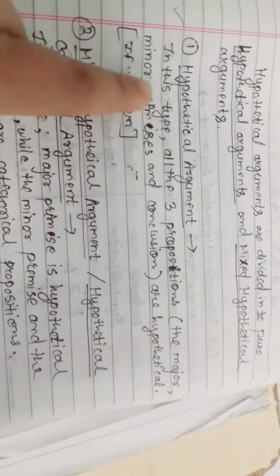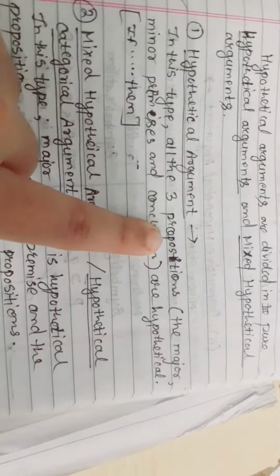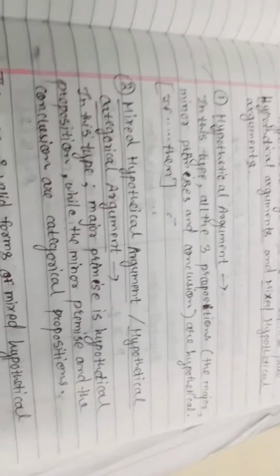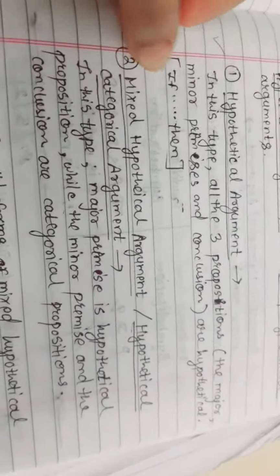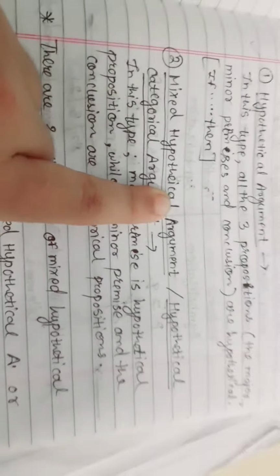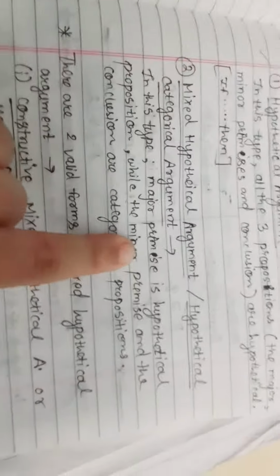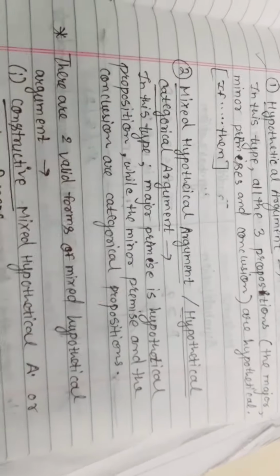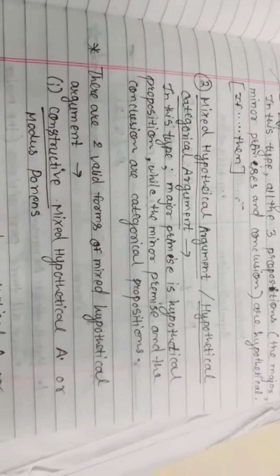Hypothetical argument, in this type all the three propositions, the major, minor premise and the conclusion, are hypothetical. Hypothetical means if then. All these three propositions start with if then. And mixed hypothetical argument is also known as hypothetical categorical argument. So in this type the major premise is hypothetical proposition, means if then, while the minor premise and the conclusion are categorical. Now there are two valid forms of mixed hypothetical argument.